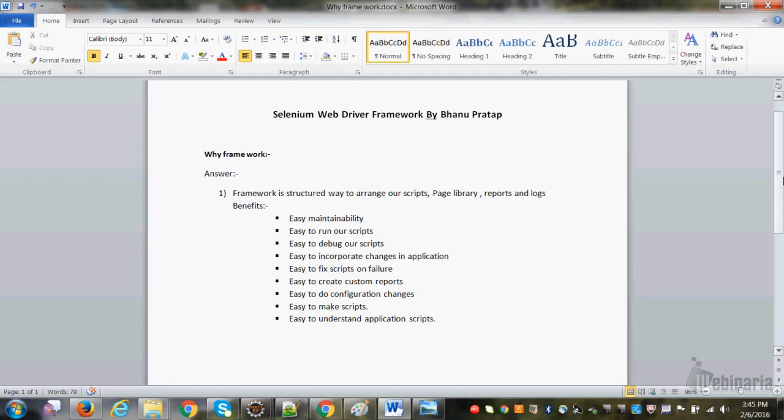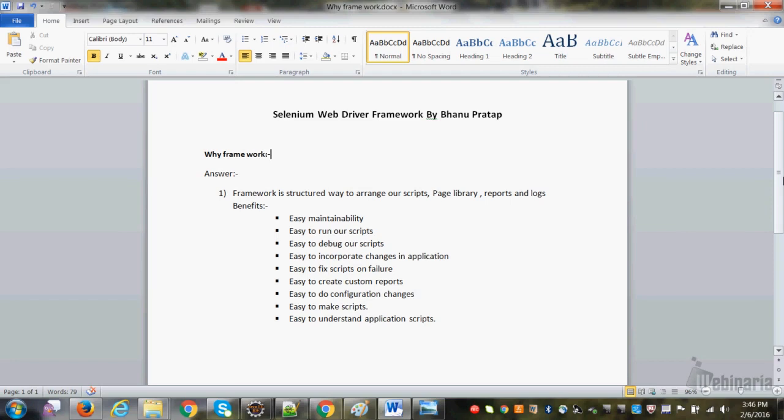In any page, in any scripts, wherever we have called, it will work fine. But assume that we have not followed any framework. We just created a piece of code, and the piece of code we have repeated to our 100 of scripts. In all 100 scripts we have repeated the same code. Now what happened? My product selection code has been changed, the UI is changed, or functionality changed.